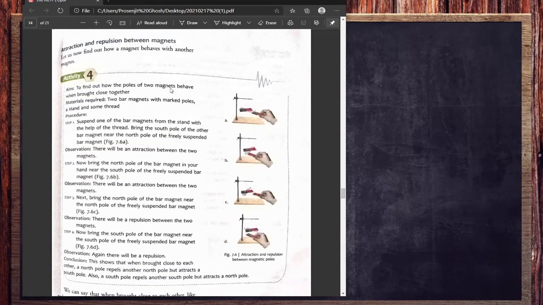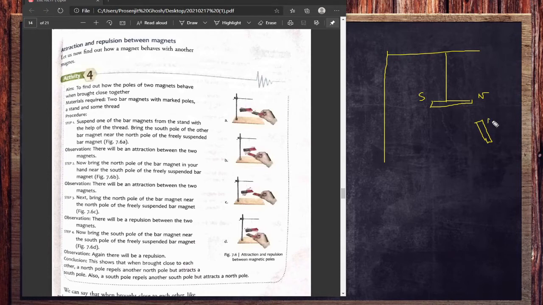So this is all the experiment that I told you. Now coming to the experiment with the first and the second magnet. That means we have a suspended magnet over here facing north and south. But what if you bring another magnet in front of it? As I told you earlier, when another magnet enters the magnetic field of the first magnet, it will be affected by an attraction or repulsion force, depending upon the poles of the first and second magnets.